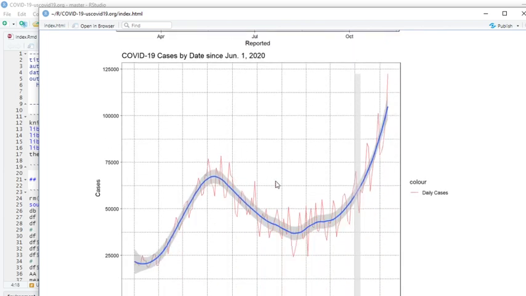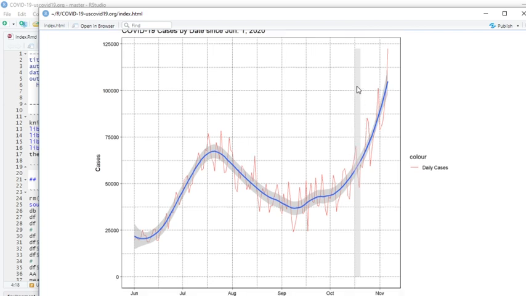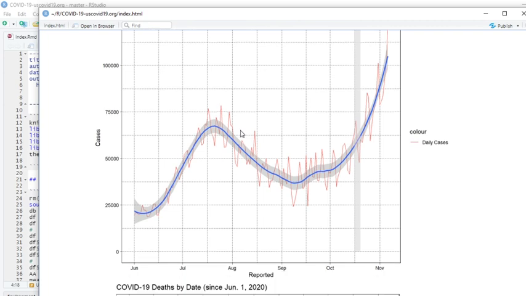So let's zoom in. This is no surprise. This should be the mortality rate according to Washington University's Institute for Health Metrics and Evaluation. This is a 17 to 21 day incubation period, which means everything to the left of this should have already been taken into account in terms of cases and deaths. The deaths should have already occurred for this section back in here.